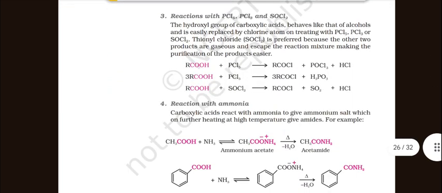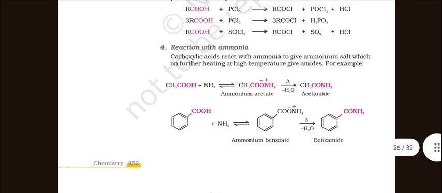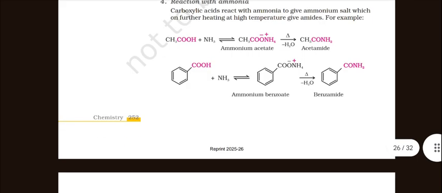Reaction with PCl5, PCl3 and SOCl2: the hydroxyl group of a carboxylic acid behaves like that of an alcohol and is easily replaced by a chlorine atom on treating with PCl5, PCl3 or SOCl2. Thionyl chloride is preferred because the other two products are gaseous and escape the reaction mixture, making the purification of the product easier. Reaction with ammonia: carboxylic acids react with ammonia to give ammonium salts, which on further heating at high temperature give amides.